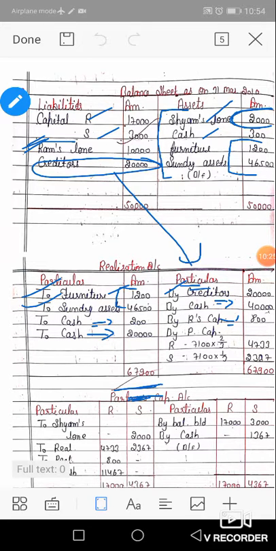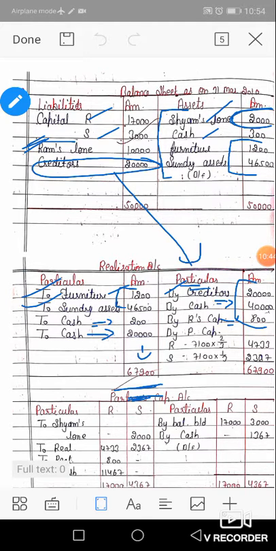Balancing figure of the realization account. Total of the debit side is 67,900. On the credit side there are only three amounts: 40,000 plus 20,000 plus 800, which is 60,800.